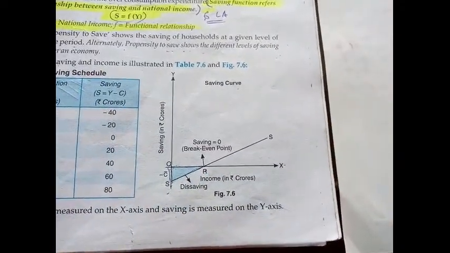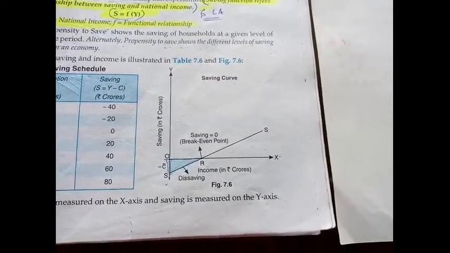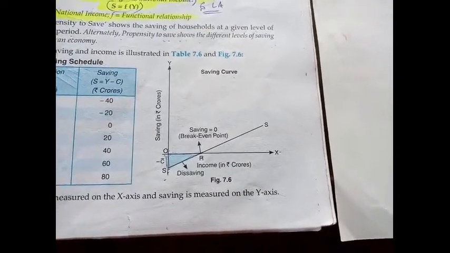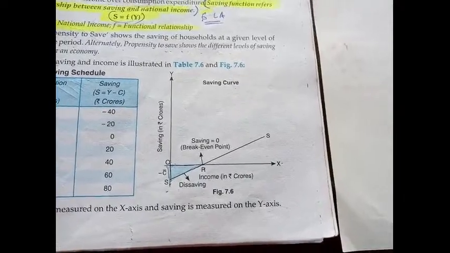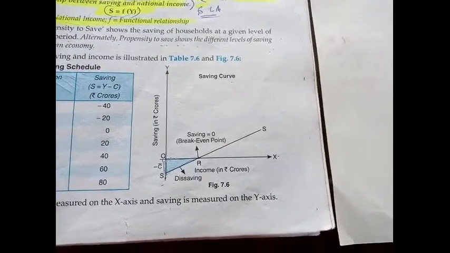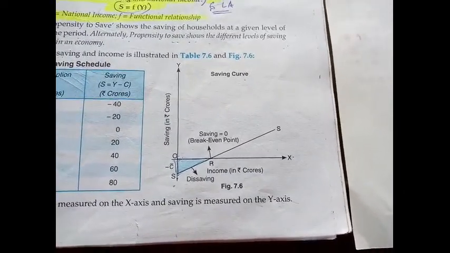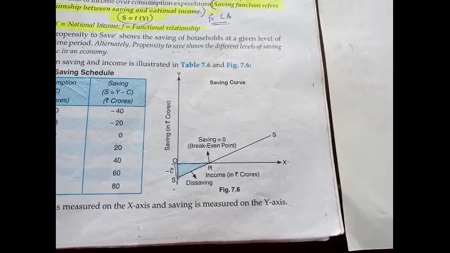Remember the dissaving case in consumption? When your income is zero, how are you consuming the necessary goods? By taking out your saving from the bank.